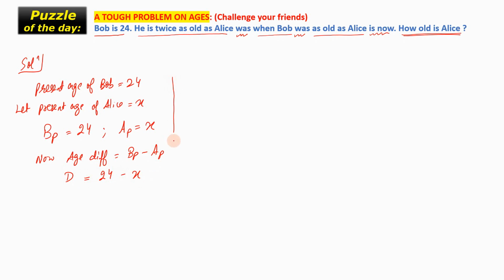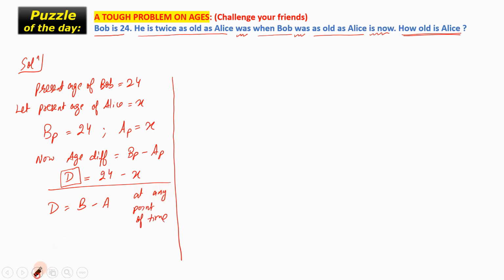Now one thing that I think all of you must be able to understand is that the age difference does not depend upon the reference point of time. That is, the age difference as of today will be the same 10 years down the line and was the same 15 years earlier also. Alright. So now what we have is D is equal to B minus A at any point of time. Now we get a relation between the age difference, the age of B and the age of A, and age of A comes out to be equal to B minus D, and we are going to use this formula later on. So let's save it for now.